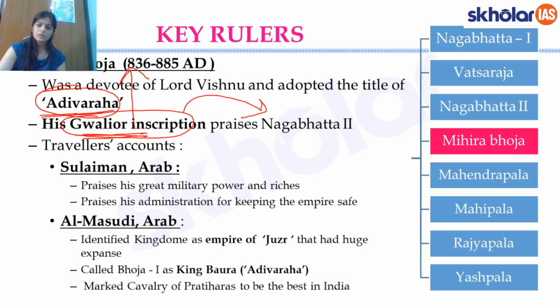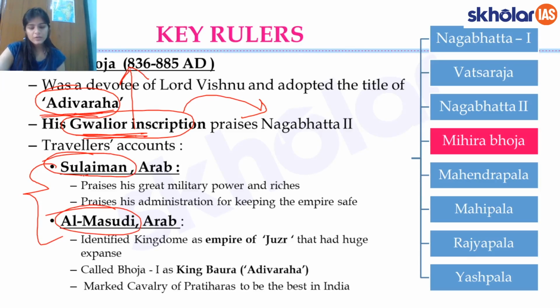And there are certain travelers from whose accounts we know of these rulers and how the society and the polity of those times were. So you have these two accounts here. You have the account of Suleiman and you have the account of Al-Masudi. Suleiman has praised King Bhoja for his great military power and the riches of the empire, and he's also praised his administration because he said that the empire was safe and the roads were safe for travelers, etc.